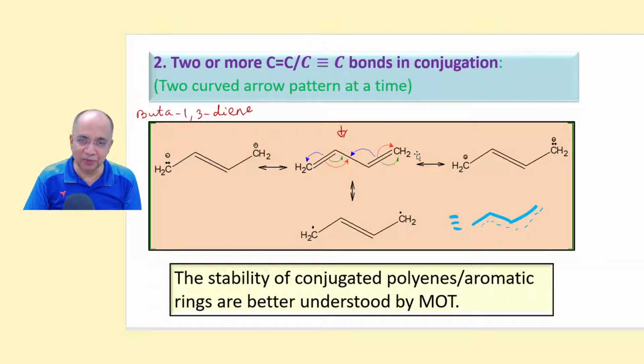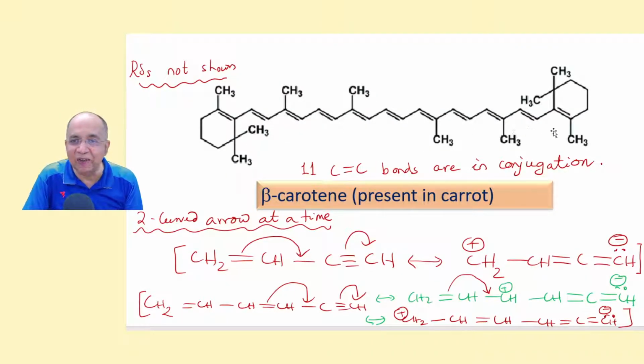But if the pi bonds are separated by one single bond, then they will conjugate, they will delocalize, they will push and pull, and that brings out the delocalization of the pi electron system. And there are 11 conjugated double bonds, all separated from each other by one single bond. I have not drawn so many resonance structures.